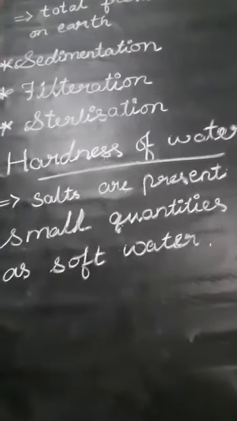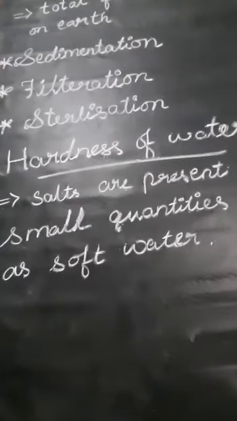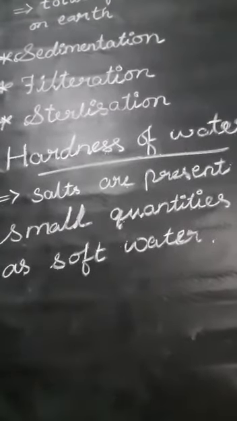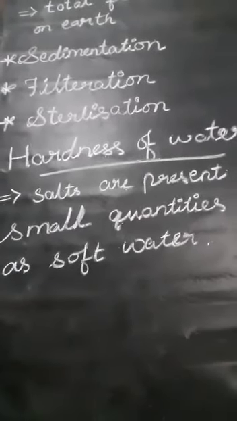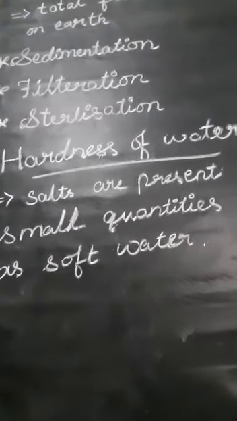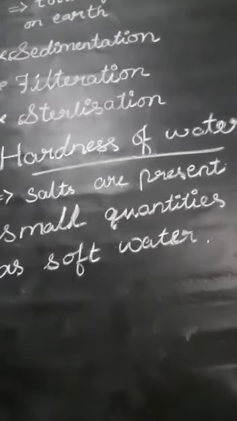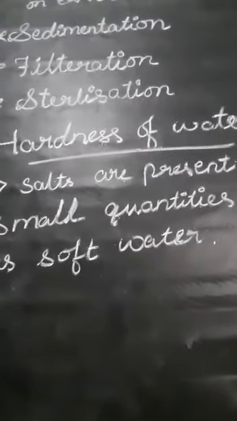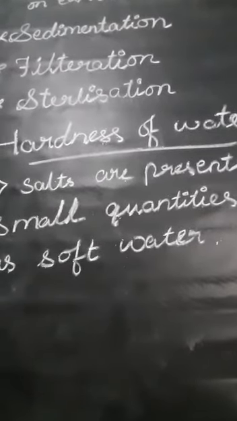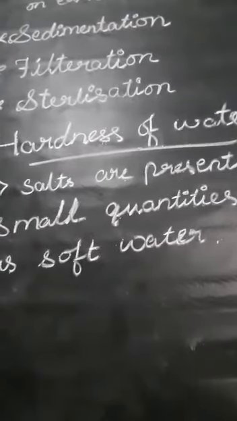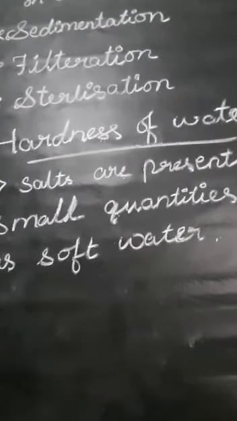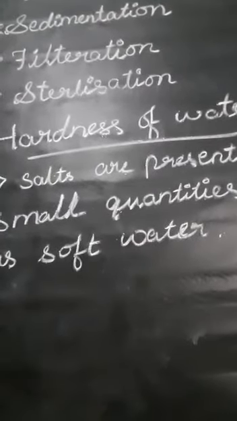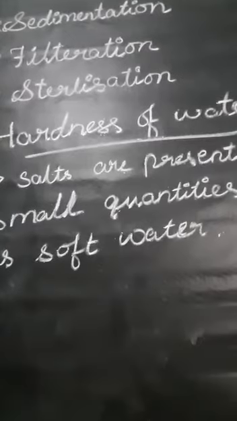The hardness of water is due to the presence of dissolved salts of calcium and magnesium. The hardness may be temporary or permanent. Temporary hardness is due to the presence of carbonate and bicarbonate salts of calcium and magnesium. So this is the temporary hardness.